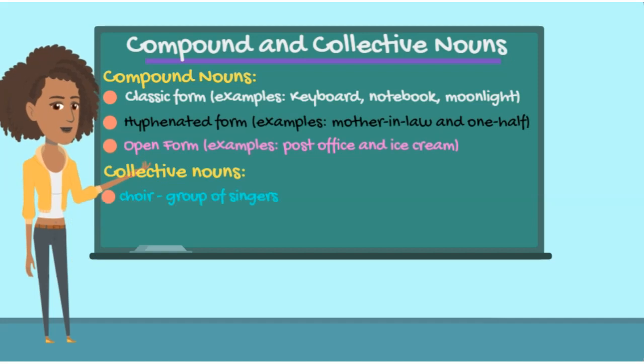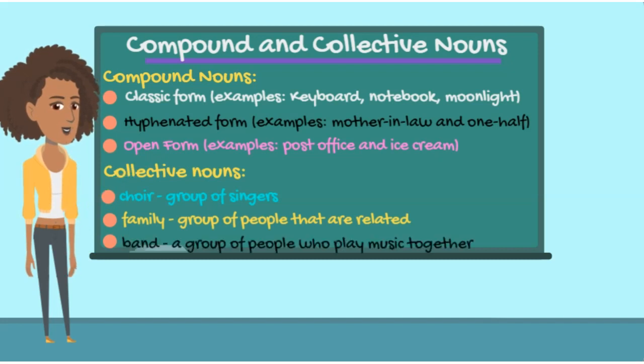Now, let's look at a few more examples of collective nouns. The first is choir, which is a group of singers, family, which is a group of people that are related, and band, which is a group of people who play music together.